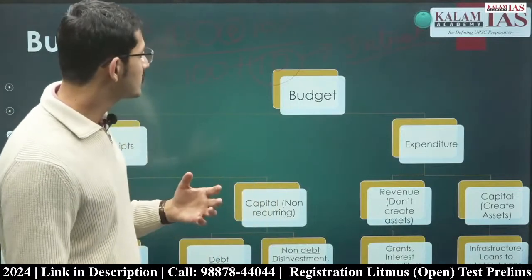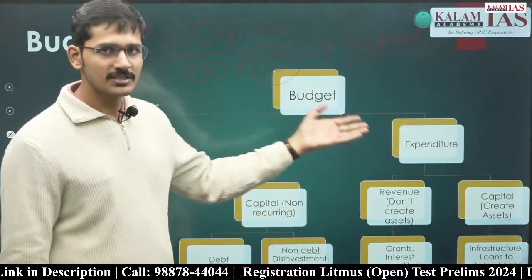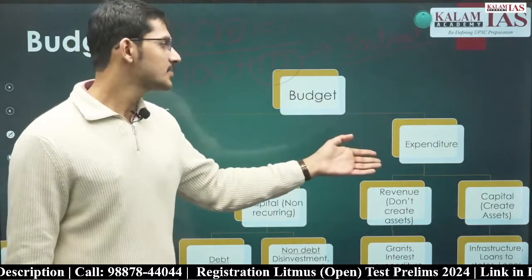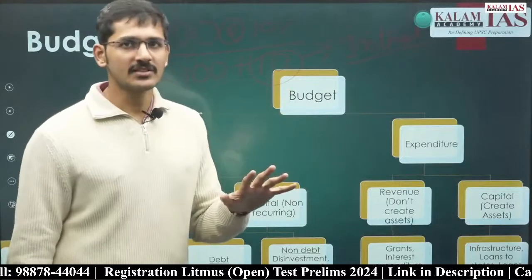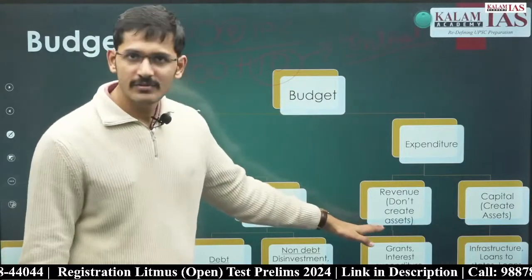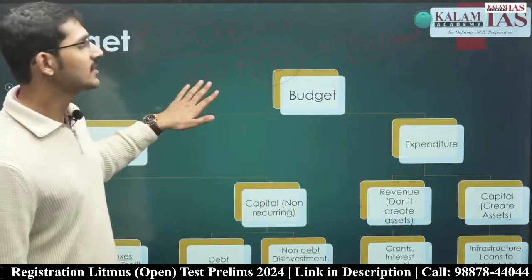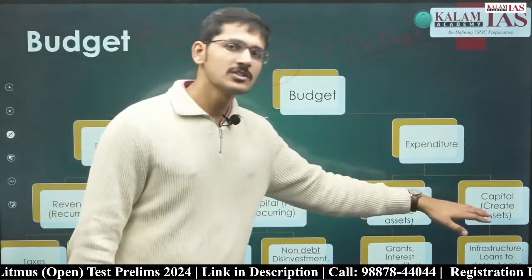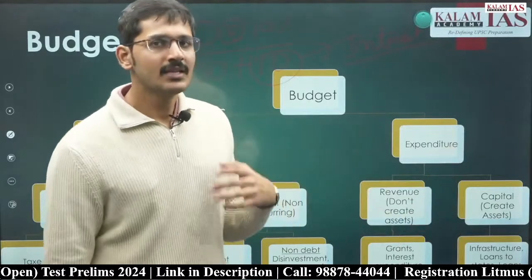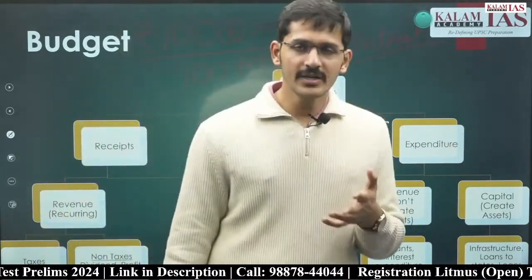How does it reflect in the expenditure account? The 10 rupees that the government of India is paying, that is interest. That interest becomes part of revenue expenditure, and the 100 rupees that the government of India is paying you becomes part of capital expenditure, because that is reducing the liabilities of the government of India.